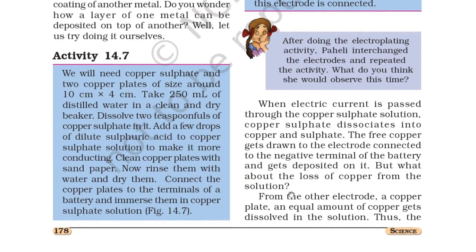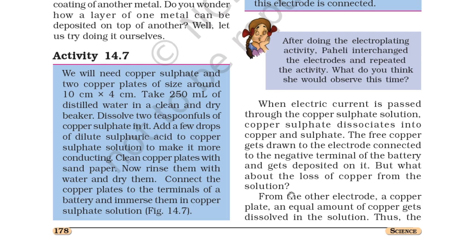Activity 14.7. We will need copper sulfate and two copper plates of size around 10 cm by 4 cm. Take 250 ml of distilled water in a clean and dry beaker. Dissolve 2 teaspoonfuls of copper sulfate in it. Add a few drops of dilute sulfuric acid to the copper sulfate solution to make it more conducting. Clean the copper plates with sandpaper. Now rinse them with water and dry them.